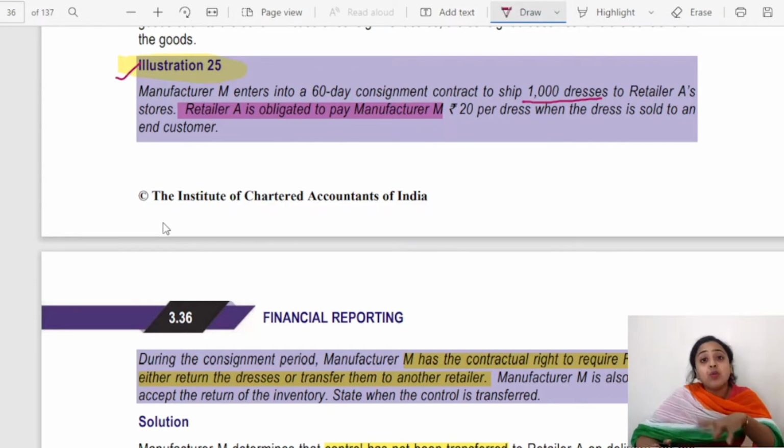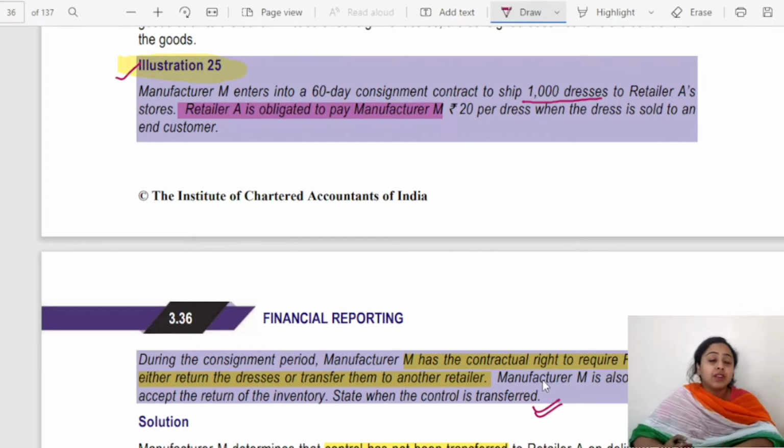Whoever is principal, you have to record revenue as gross revenue, the ultimate sale amount. Whereas after identifying the agent, you record only commission revenue. Only the commission portion will be considered as revenue in the agent's books of account. During the consignment period, manufacturer M has the contractual right to require retailer A to either return the dresses or transfer them to another retailer. Manufacturer M is also required to accept the return of the inventory.